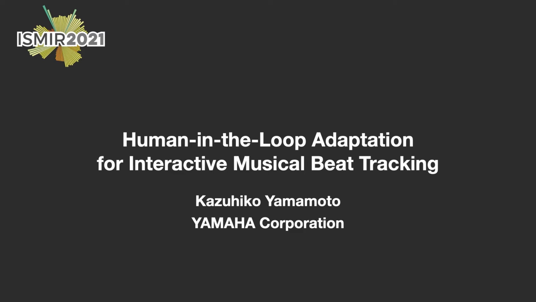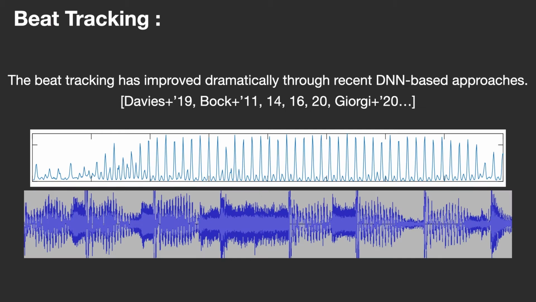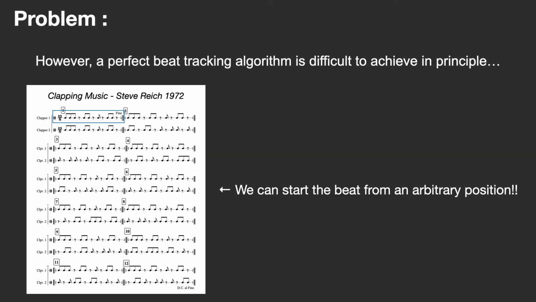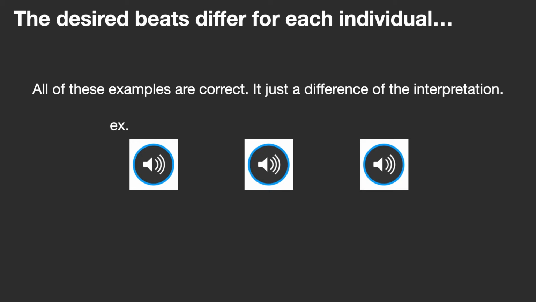Human-in-the-loop adaptation for interactive musical beat tracking. The performance of the beat tracking technique has improved dramatically through recent DNN-based approaches. However, a perfect beat tracking algorithm is difficult to achieve in principle because the perceived beats differ for each individual